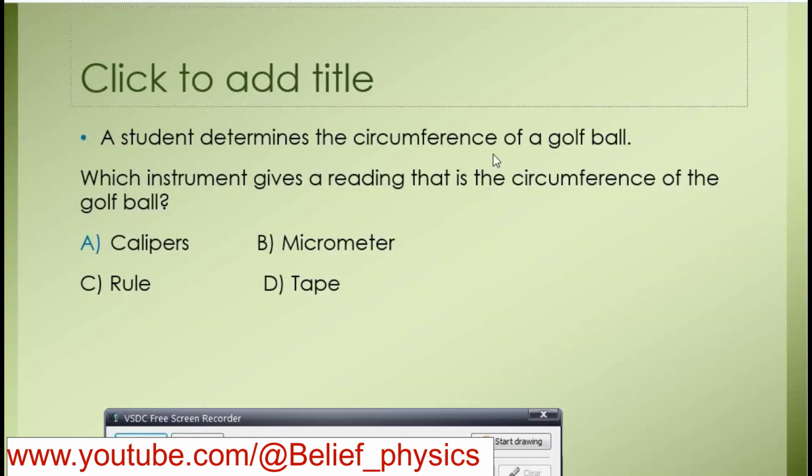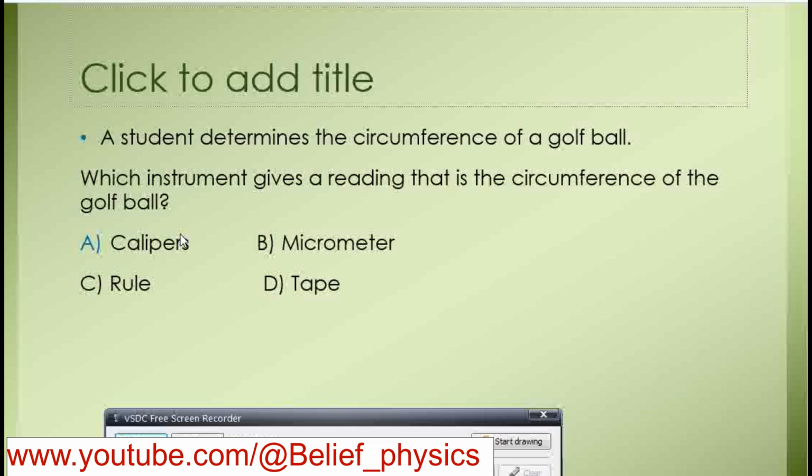Determine the circumference of a golf ball. Which instrument gives the reading that is the circumference of the ball directly? We have to find the circumference of the ball. Circumference is equal to 2 pi r, but circumference is actually the distance all the way around a circle.